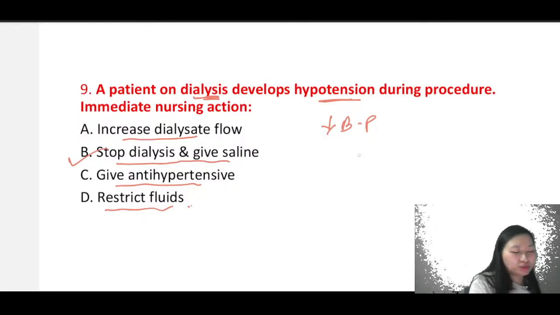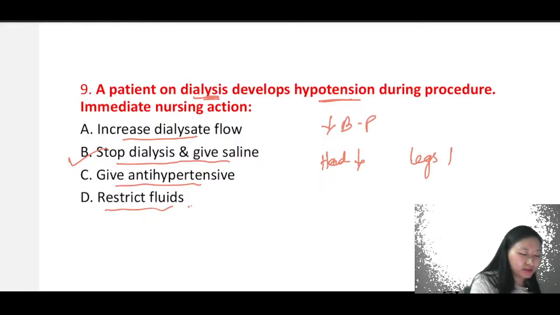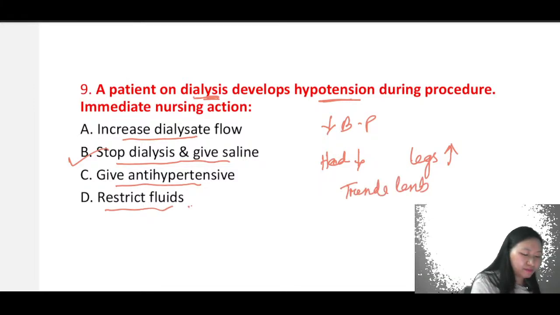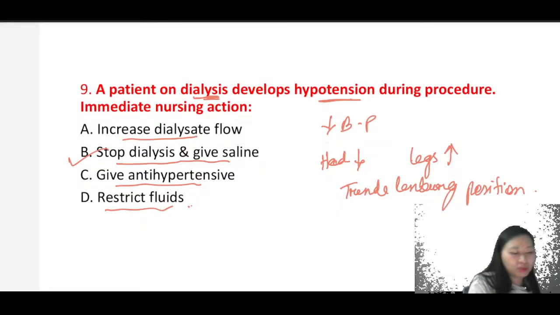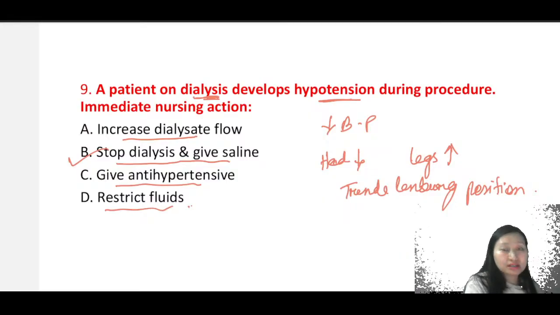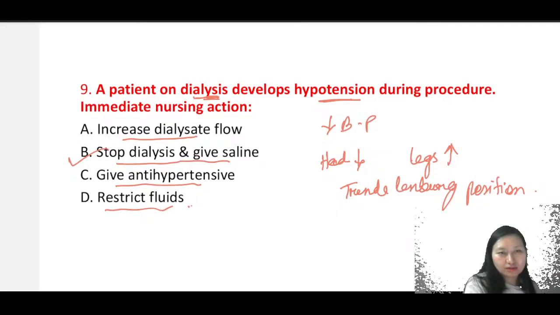We can put the patient in Trendelenburg position, right? That is, the head portion will be low and the legs will be elevated. This is your Trendelenburg position. We will not be giving an antihypertensive if the patient is already having hypotension. We will not increase the dialysate flow. We can decrease the temperature of the dialysate, right? But we will not be increasing the flow.